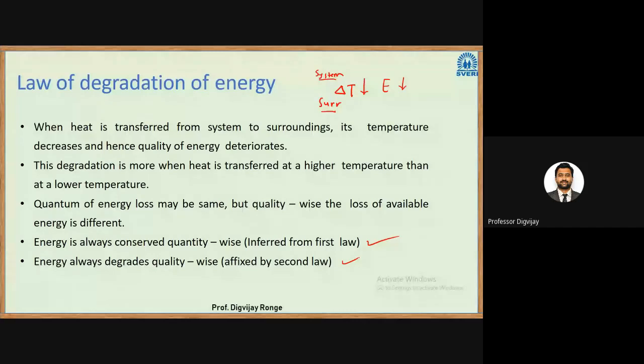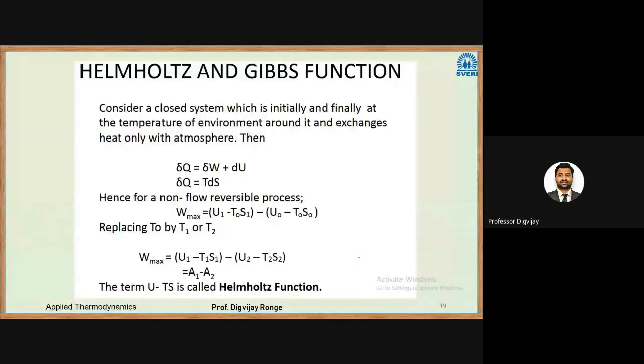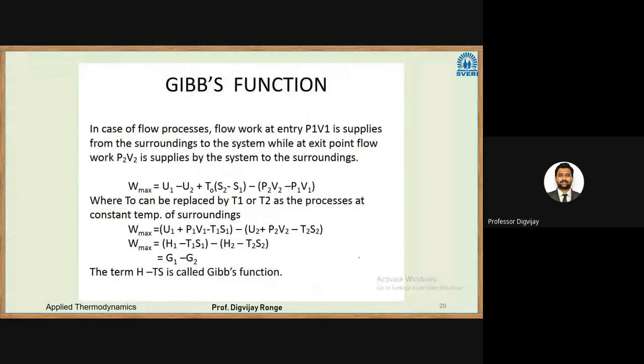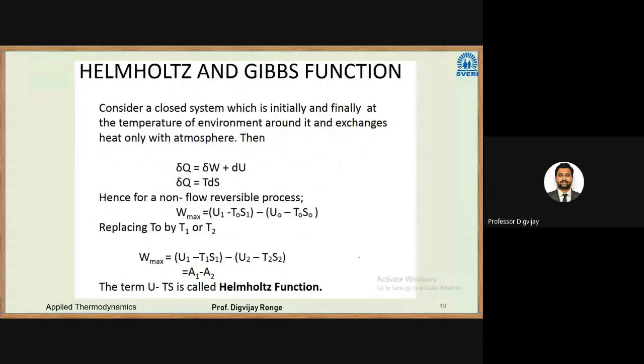Now next are two very important terms. First is Helmholtz function, and second is Gibbs function. Okay. So what are those? We'll see. So first is Helmholtz function. So Helmholtz function is applicable to only closed system. So consider a closed system, okay, which is initially and finally at the temperature of the environment around it and exchanges heat only with atmosphere. So by first law, we know that this is the equation dQ is equal to dW plus dU. But only heat transfer is taking place in this case, so dW will be 0.